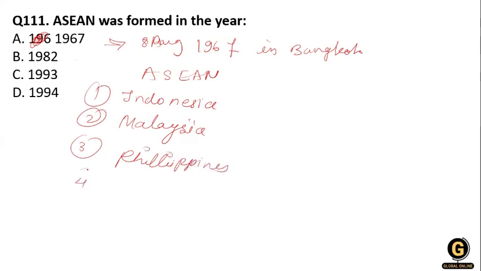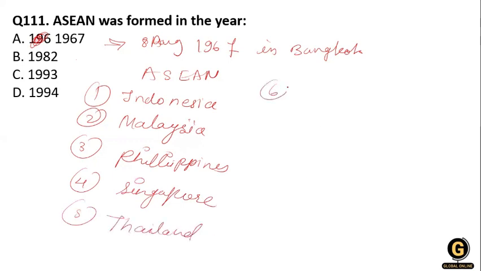Okay, fourth one, Singapore. And the fifth one, that is Thailand. And the sixth one, that is Brunei. There is a 5, only 5. These are Indonesia, Malaysia, Philippines, Singapore, and Thailand.